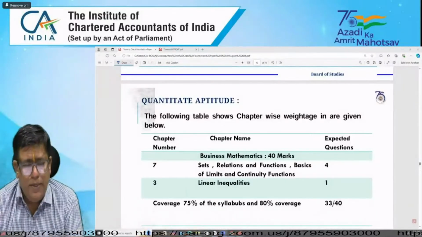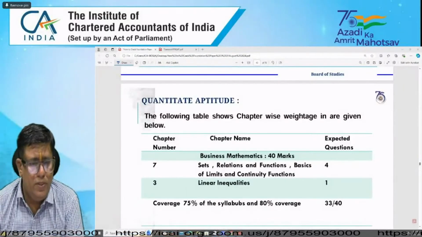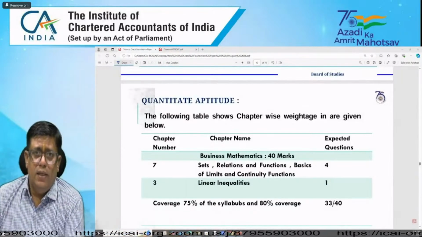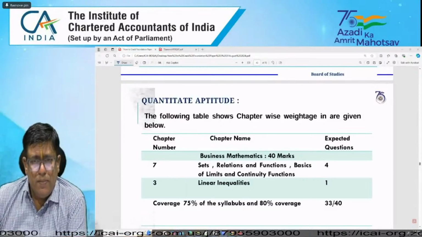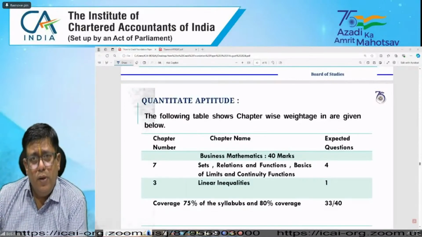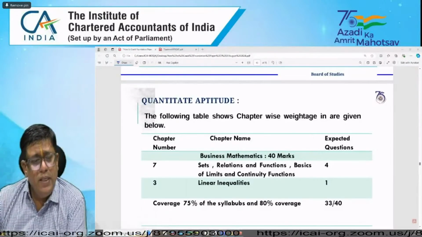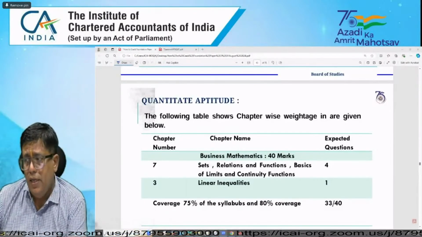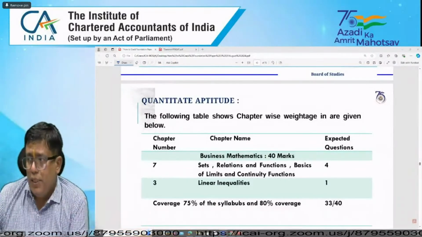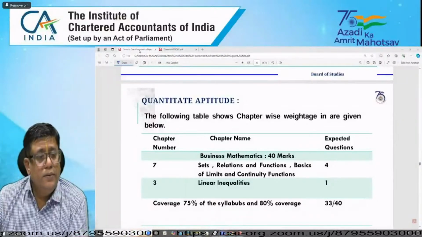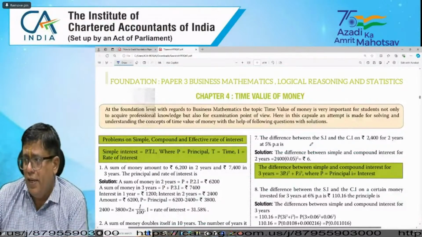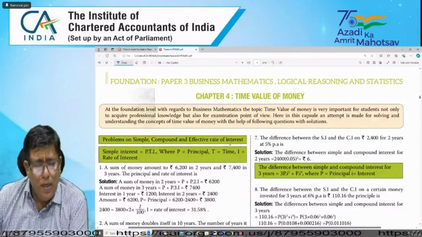Next is a very important weightage topic, called the time value of money, or business mathematics. It covers 12 to 14 or 15 questions in every examination. Significant weightage is given to that topic, so Saransh has given a good number of questions.